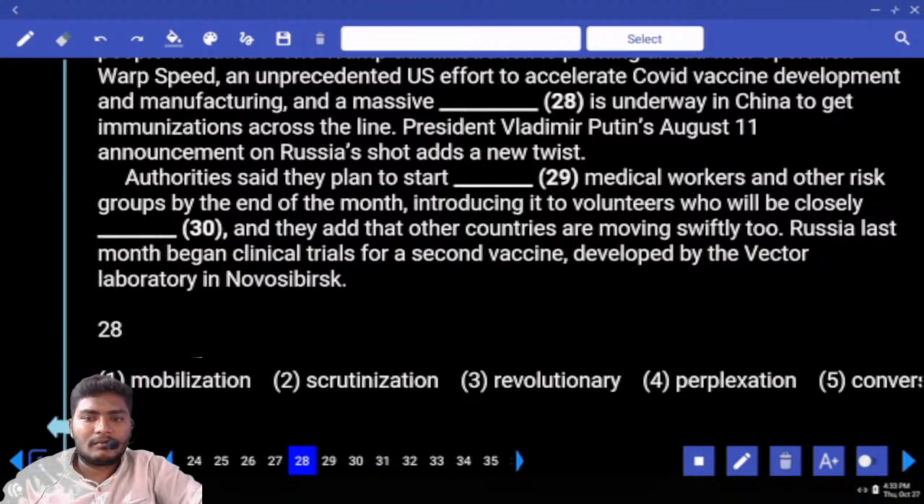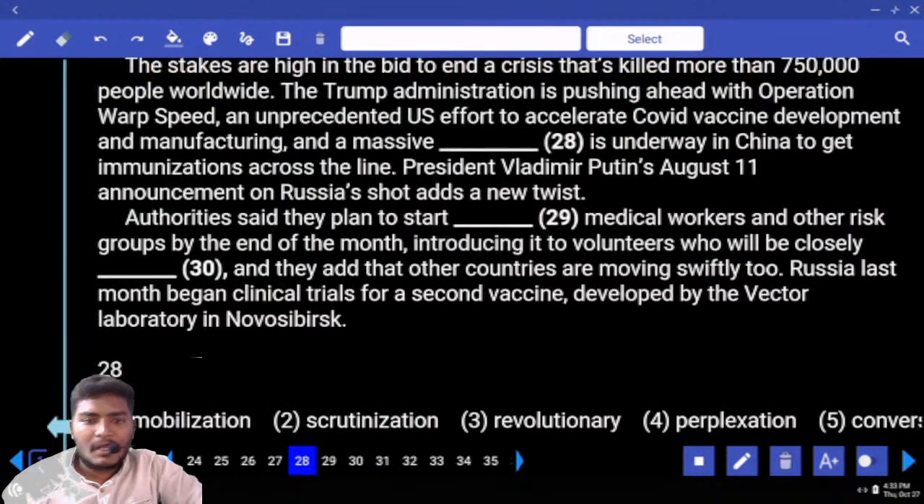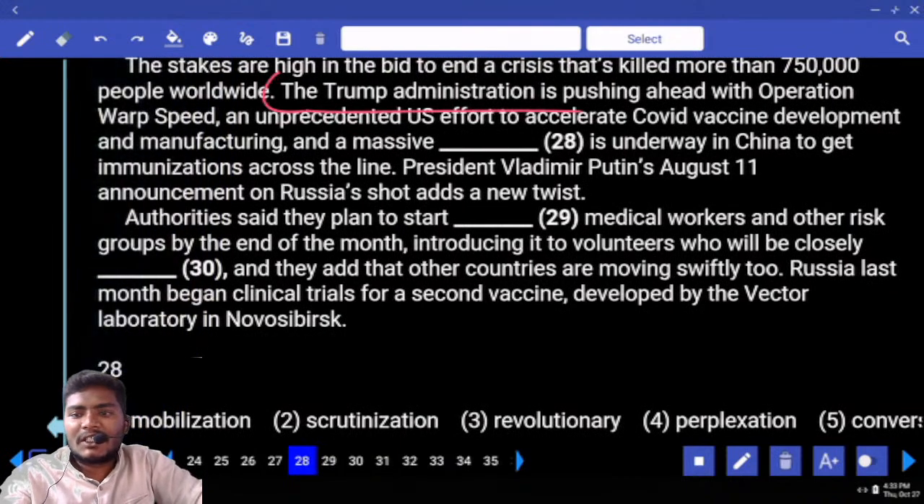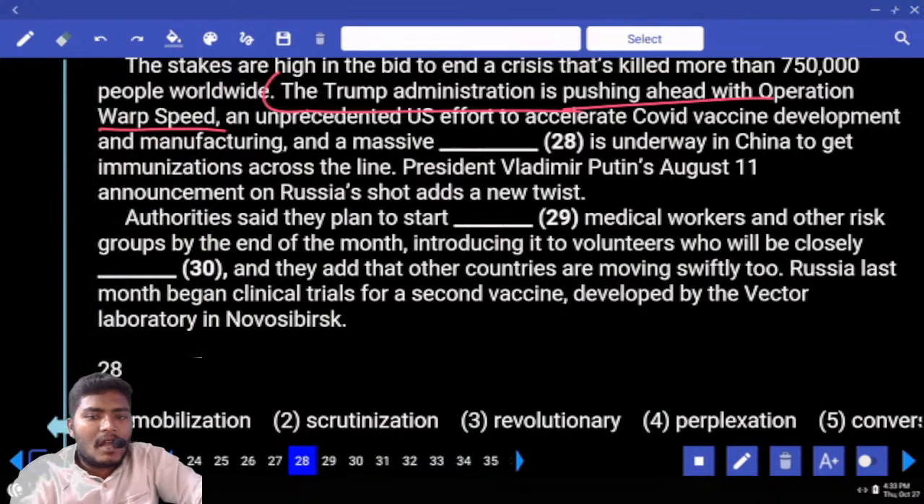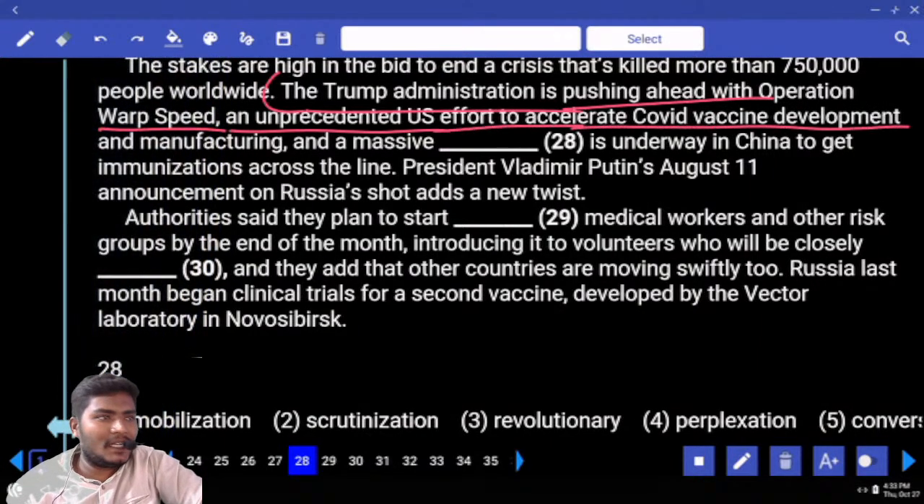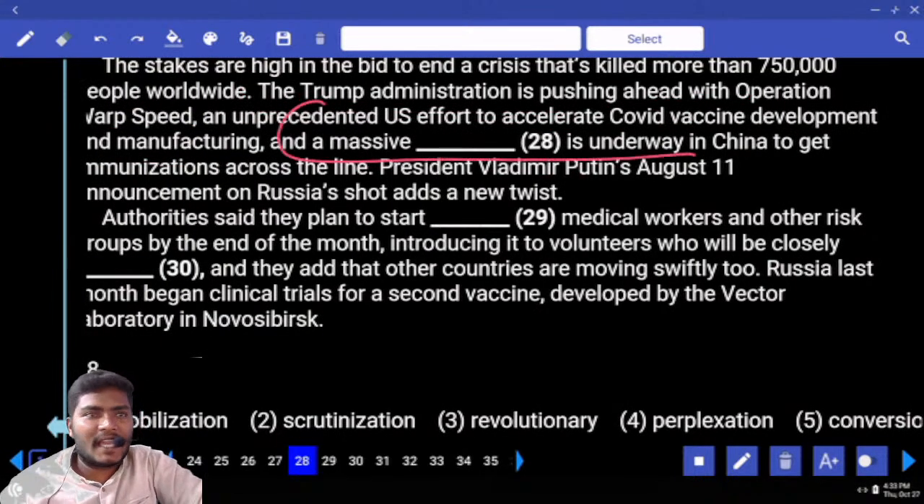Massive. The Trump administration is pushing ahead with Operation Warp Speed, an unprecedented US effort to accelerate COVID vaccine development and manufacturing. A massive dash is underway.